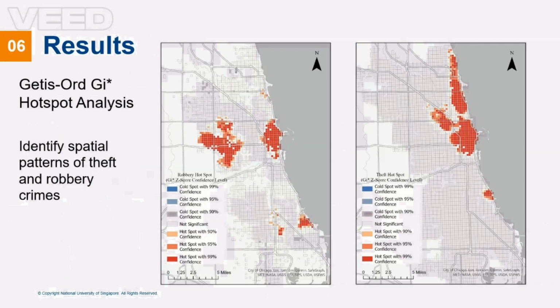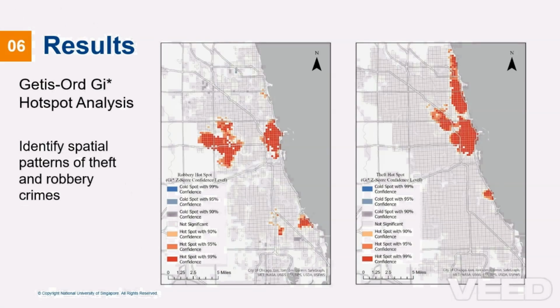Our analysis revealed several patterns. The GIS Gi* hotspot analysis identified spatial patterns of theft and robbery crimes. As you can see on the maps, both theft and robbery hotspots are concentrated in specific areas, but with different distribution patterns. Theft shows more widespread hotspots across the central and northern parts of the city, while robbery hotspots are more concentrated in specific neighborhoods. Then that's why we select these 6 communities to create graph and do the analysis.